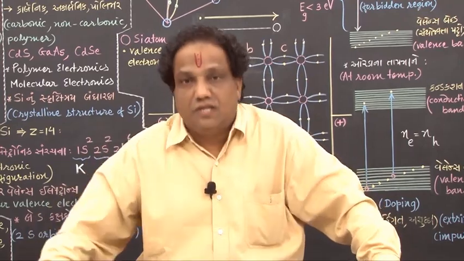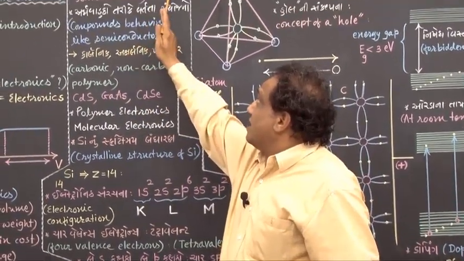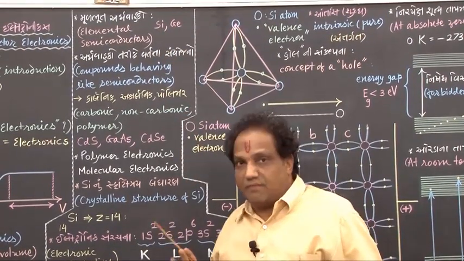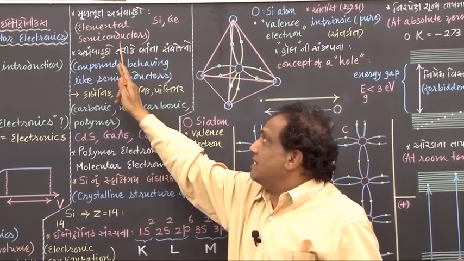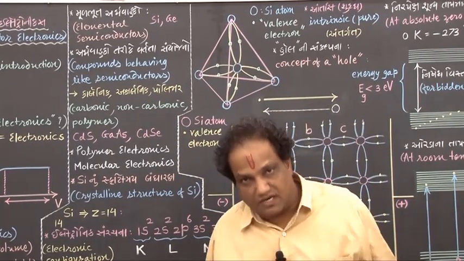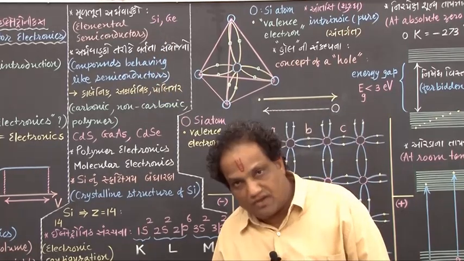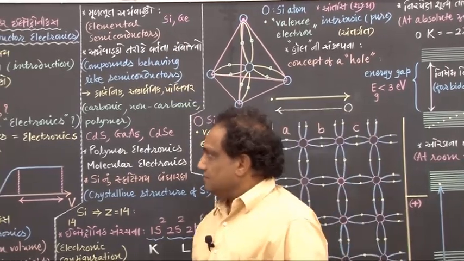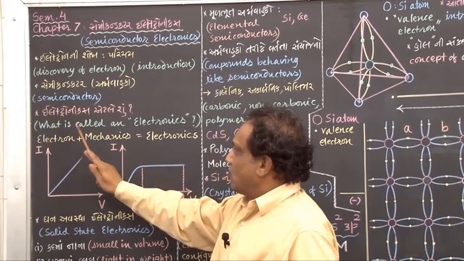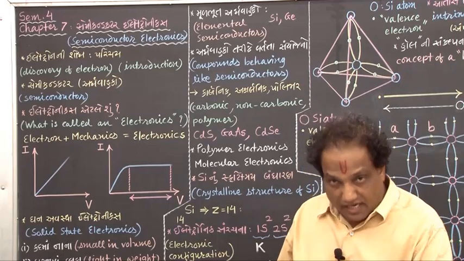Okay, fine. The known semiconductors are silicon and germanium. We will call them elemental or fundamental semiconductors. They are silicon and germanium. Now let us see what is called electronics.